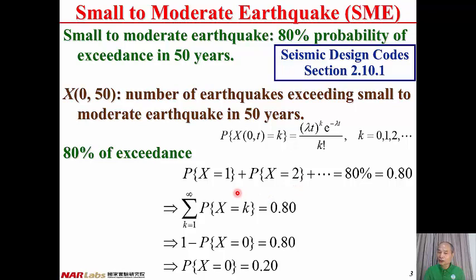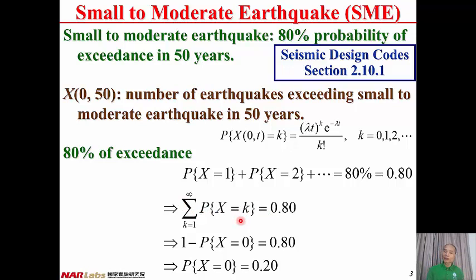Therefore, the probability of X equal to 1 plus the probability of X equal to 2 and so on and so forth equals 80%, corresponding to 80% exceedance in 50 years. It can be written as the summation from k equal to 1 to infinity of probability X equal to k, equal to 0.8.